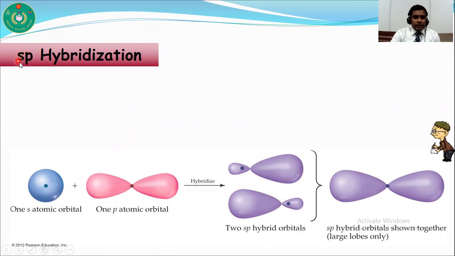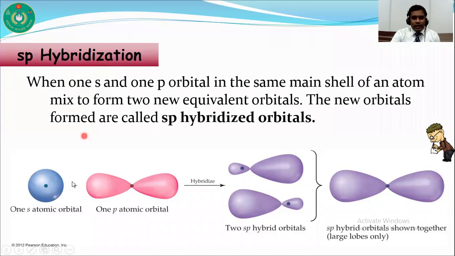Now sp hybridization. From this, you can see that here one s orbital and one p orbital combine with each other. When one s orbital and one p orbital overlap with each other and form two equivalent orbitals, it is known as sp hybridization. I repeat it again. When one s orbital and one p orbital overlap with each other and form two equivalent orbitals, it is called sp hybridization.